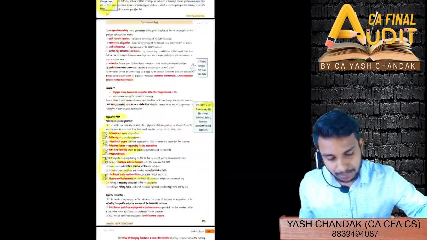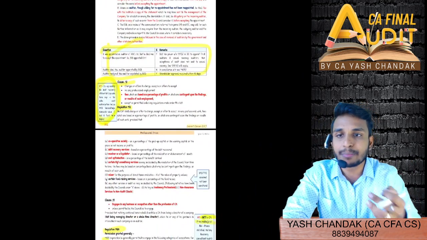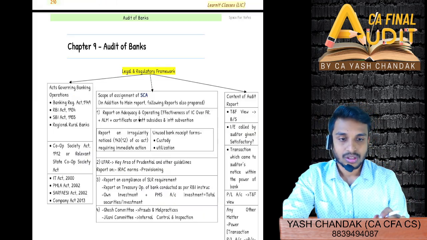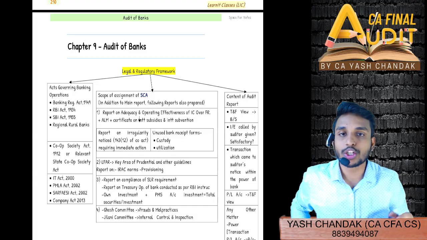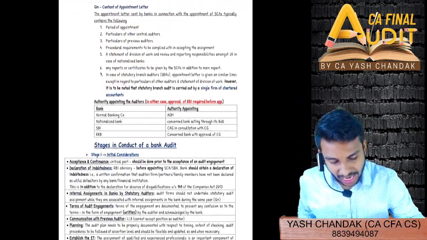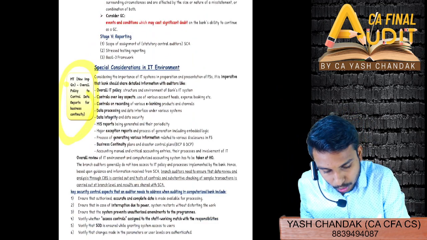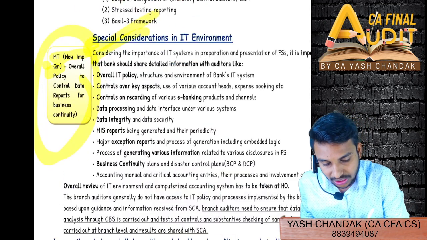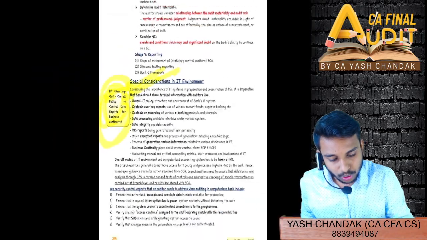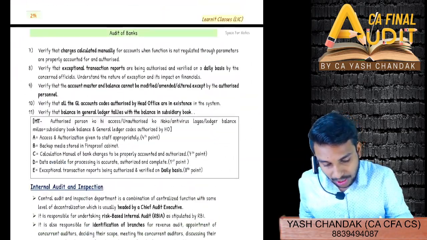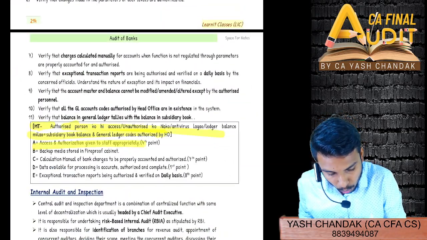Or you take any other chapter, let's see, insurance audit, bank audit, other audits part chapter. So see, this is the audit of banks chapter which I've included, and I've included everything. You will find it here itself. All the memory tricks to learn the new topics, and the new important questions which can be asked, I've written here itself.